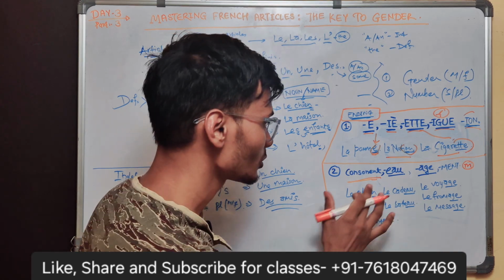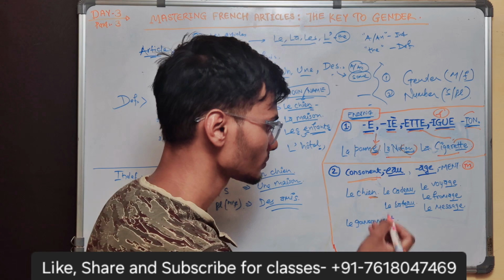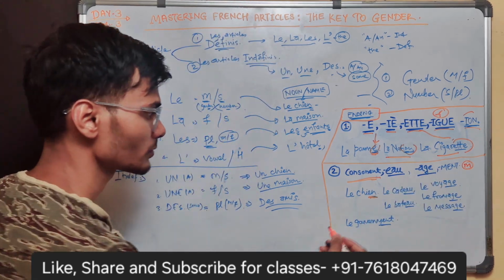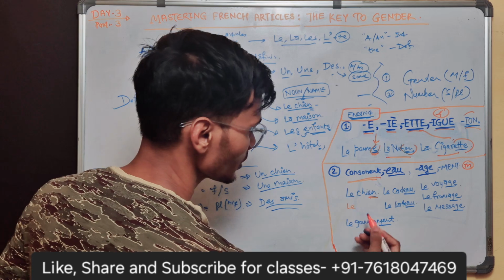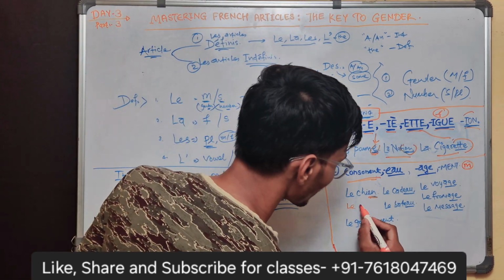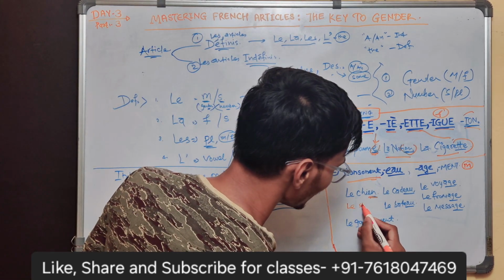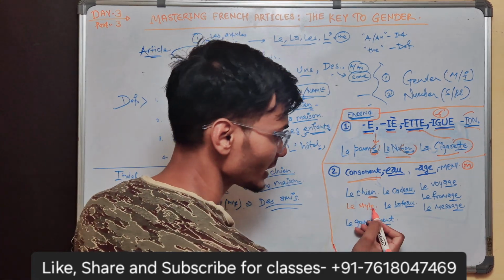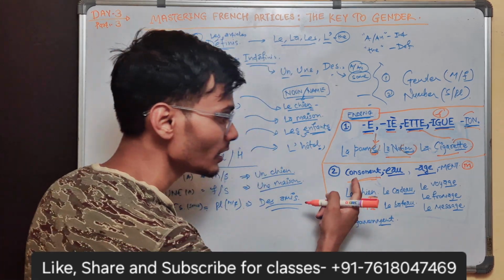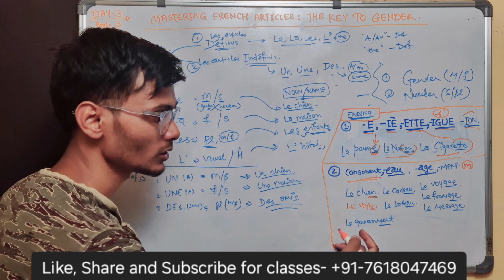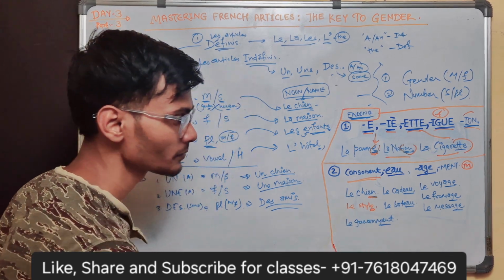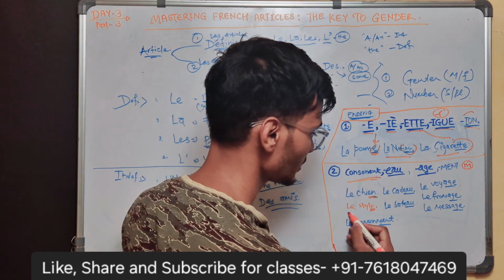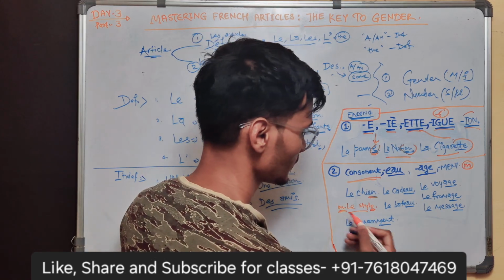So consonant-ending words like chien, or any other example, for example le stylo. However, it is not a consonant; stylo is also an exception that ends with a vowel, O, but it's still masculine.